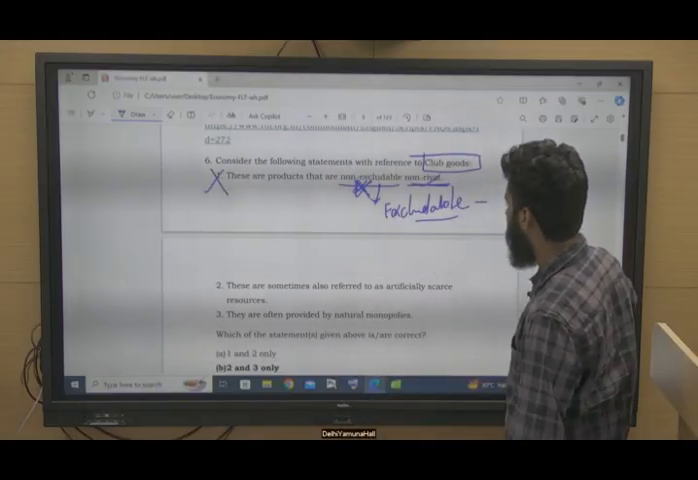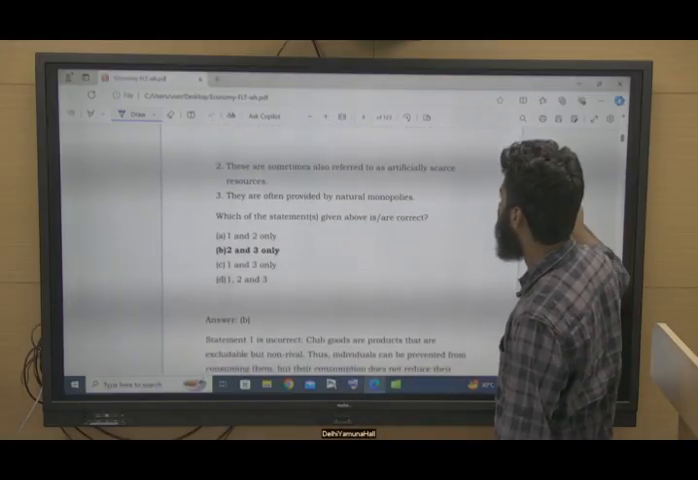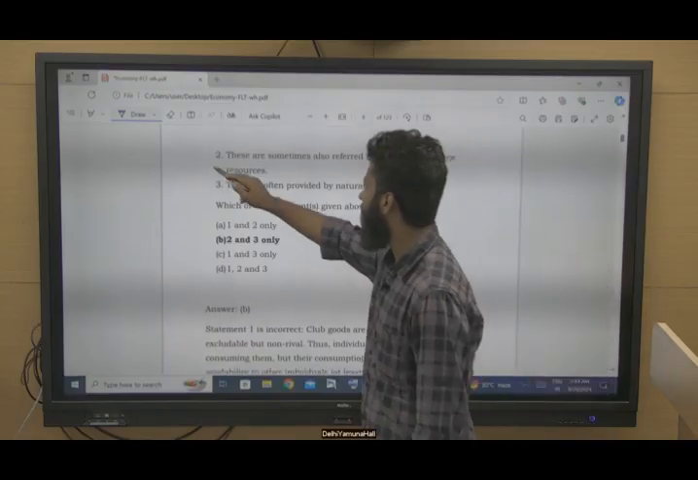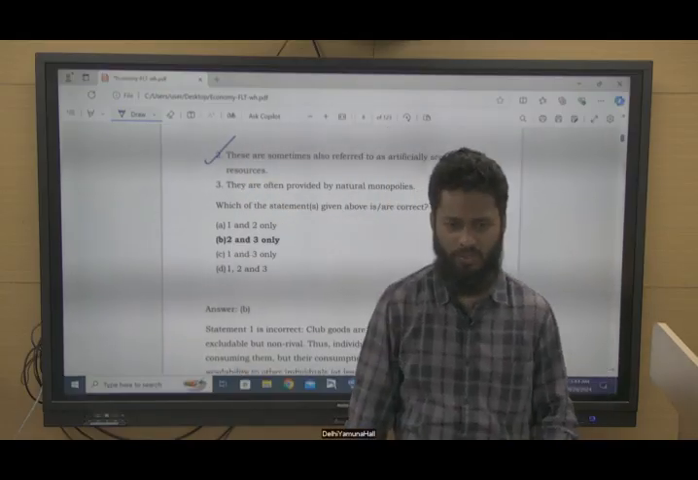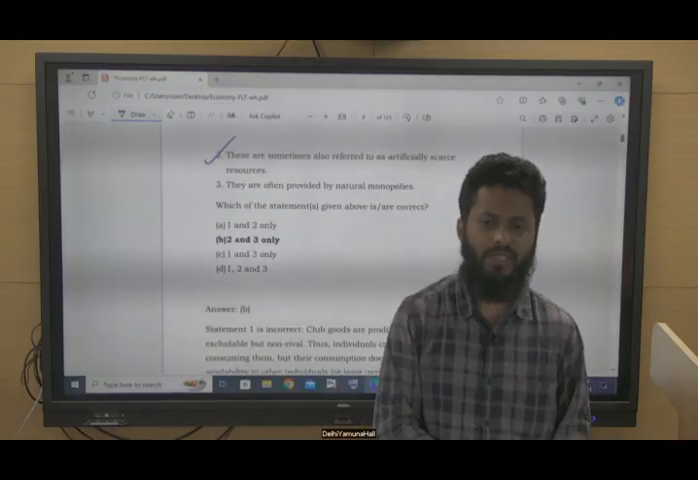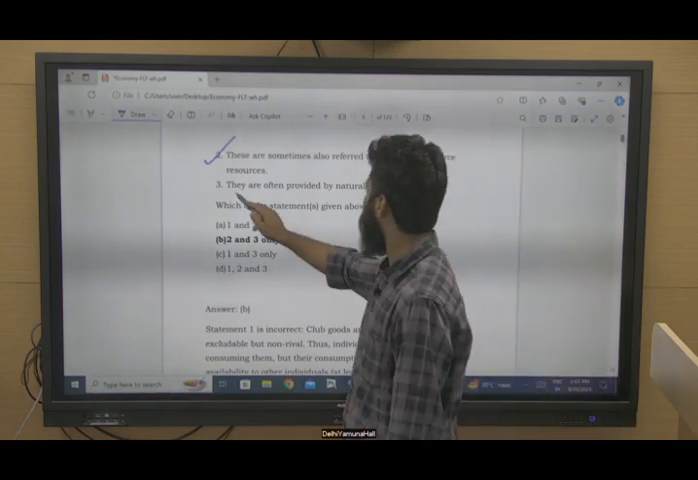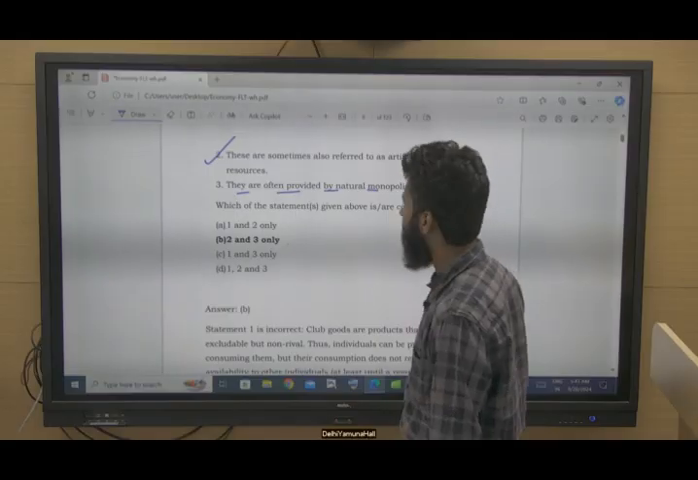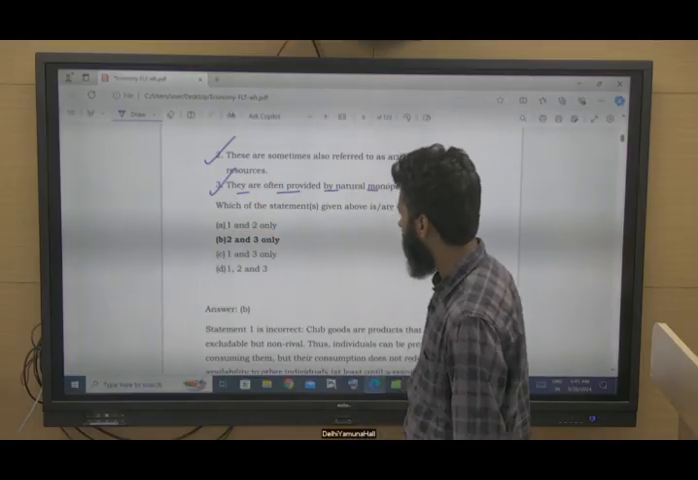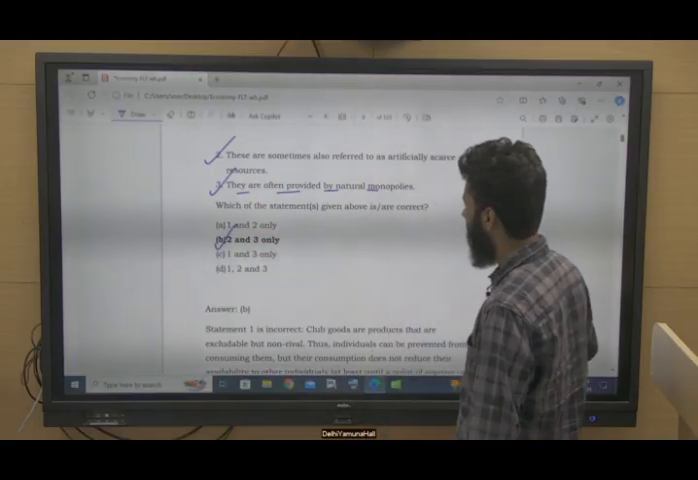These are sometimes also referred to as artificially scarce resources. Yes, this is correct. These are not scarce, but since they are excludable, they are artificially scarce resources. They are often provided by natural monopolies. Yes, this is also correct. So option B is the right answer here.